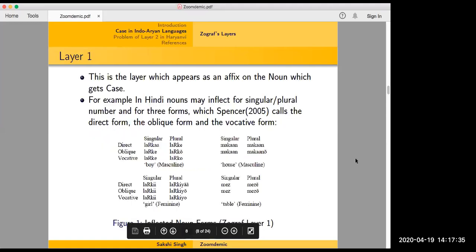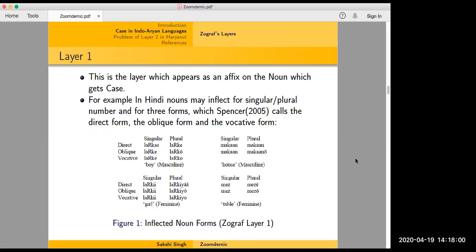Layer one is the layer which appears as an affix on the noun which gets case. For example, in Hindi, nouns may inflect for singular or plural numbers, or for three forms, which Spencer 2005 calls direct form, oblique form, or the vocative form. Here in the example, your direct form is ladka, and the plural form of that is ladke.